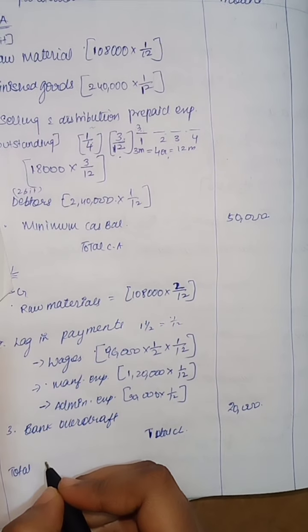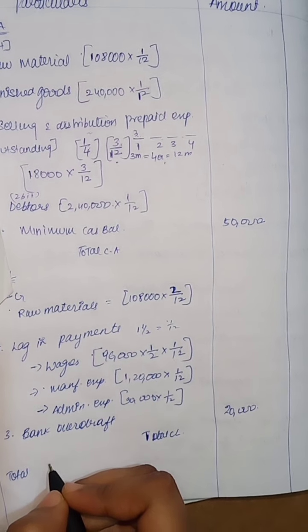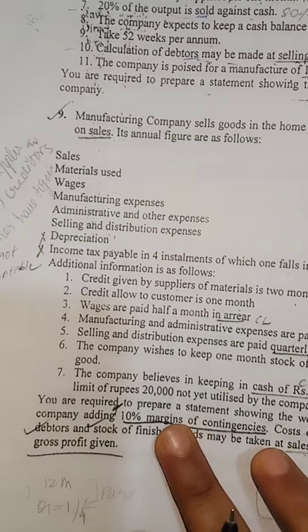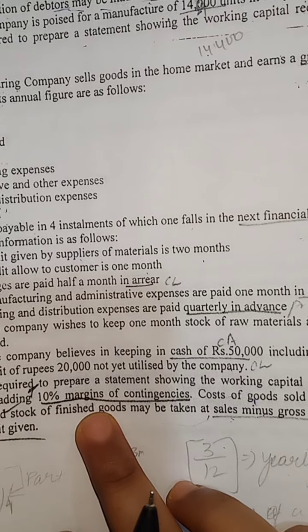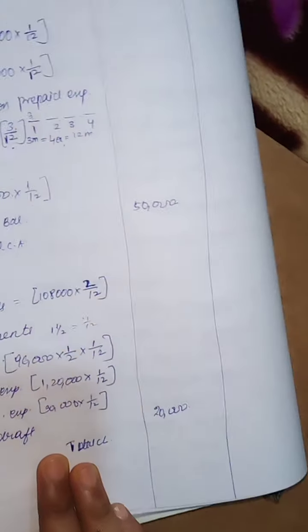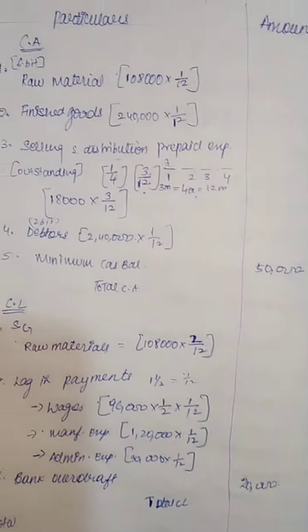Wait a minute, guys, the sum has not yet ended, because they also said you are required to prepare the statement showing working capital requirements of a company, adding 10% margin of contingencies. We are going to add this 10% contingencies in the working capital, girls. How are we going to do it? I am showing this.